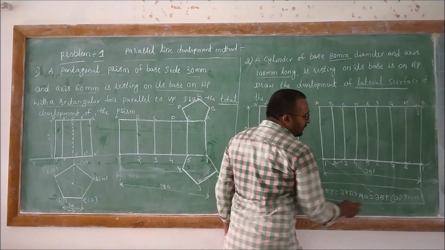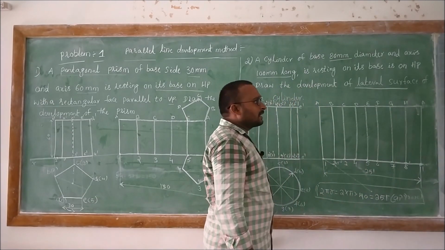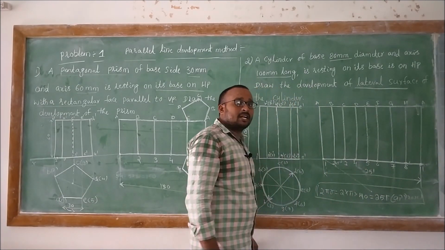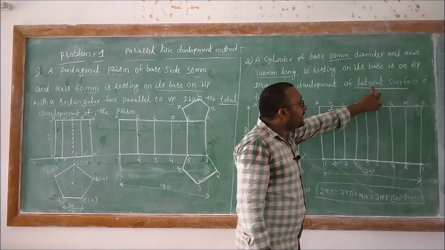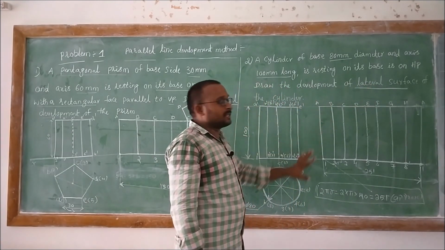You need not draw the circle over here and over here. That is, the top and bottom surface circles need not be drawn, because it is a development of the lateral surface. It's not a total surface.